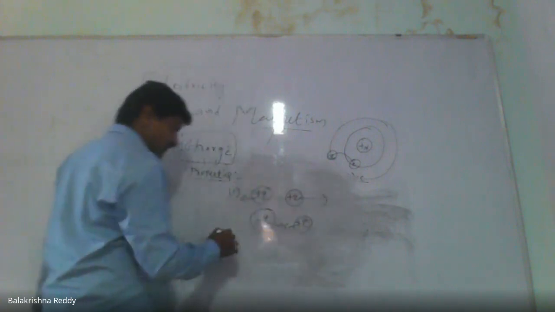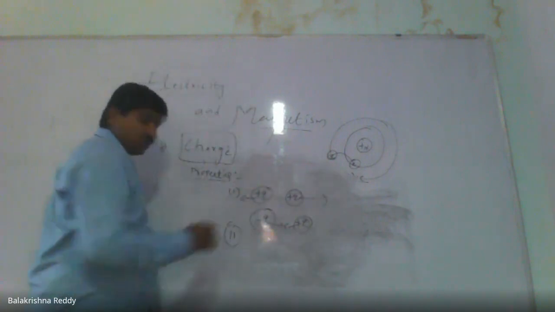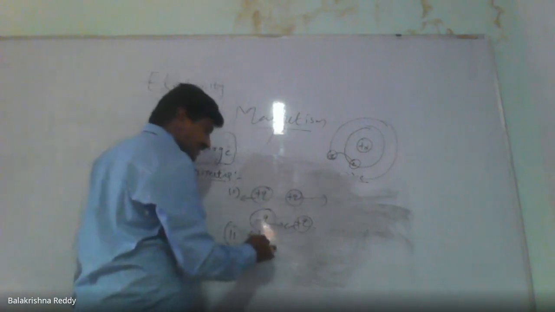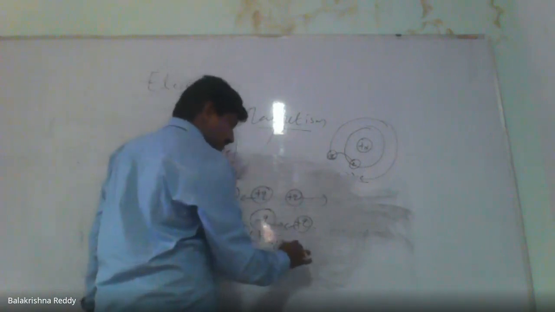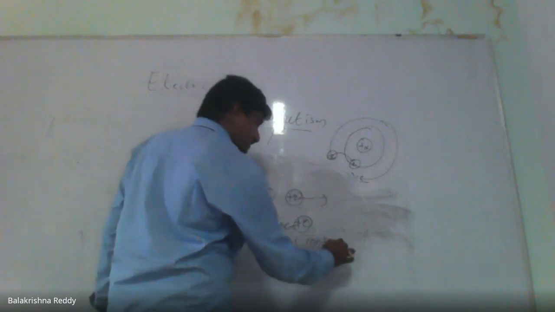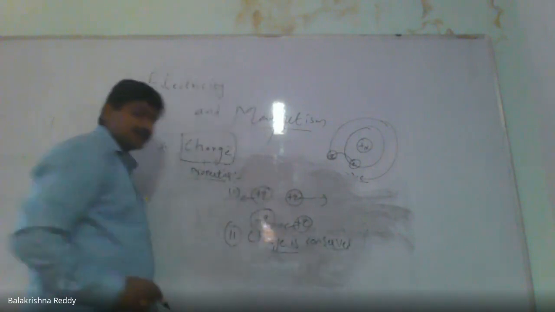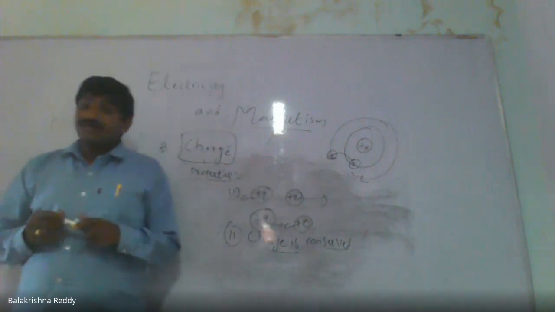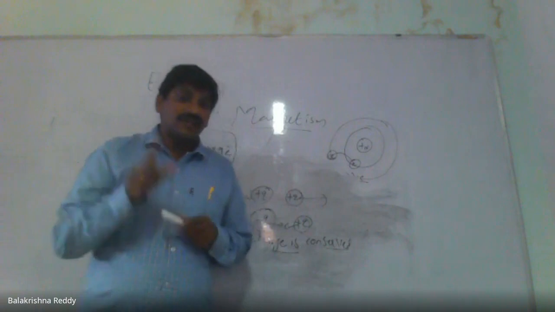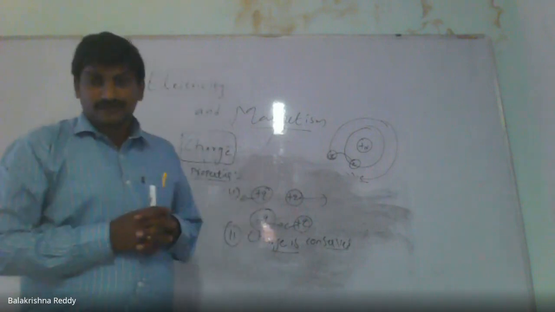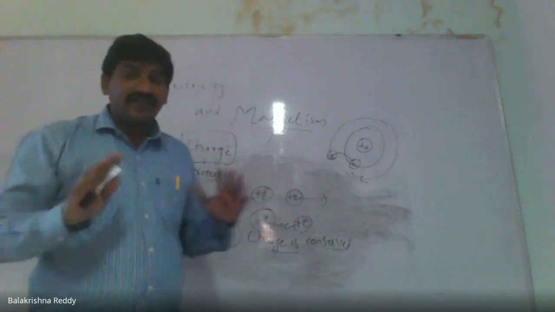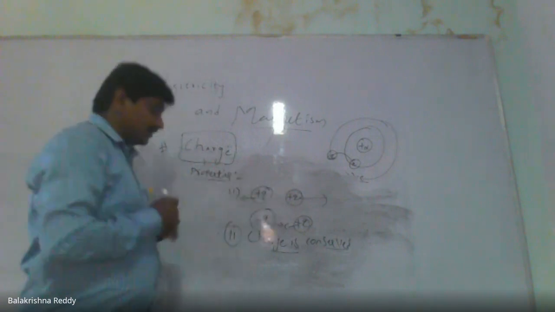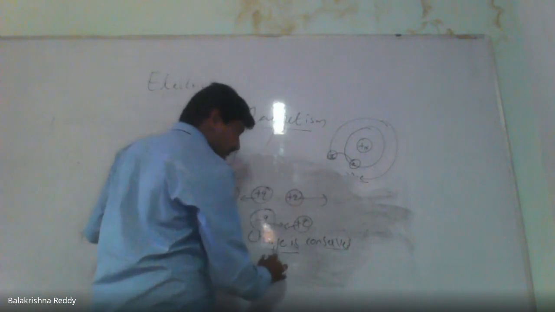Next, the second one: charge is conserved in nature. How is it conserved? Listen, charge can neither be created nor destroyed, but it can be transformed from one form to another. You can never destroy charge or create charge, remember. I can tell you a simple example for this.